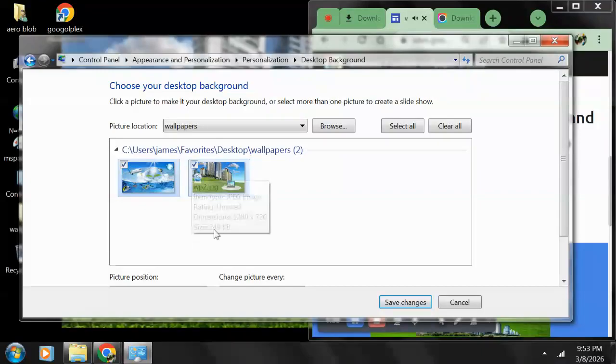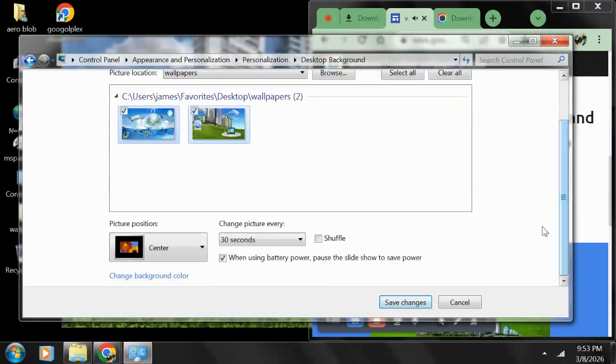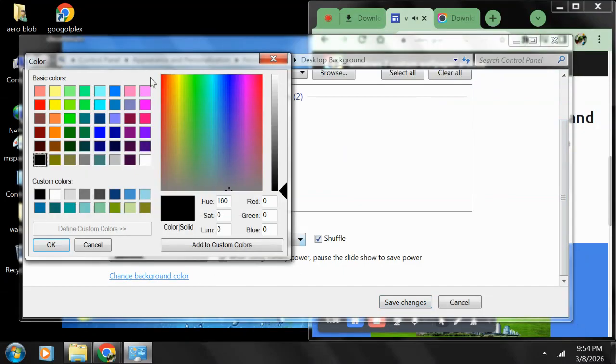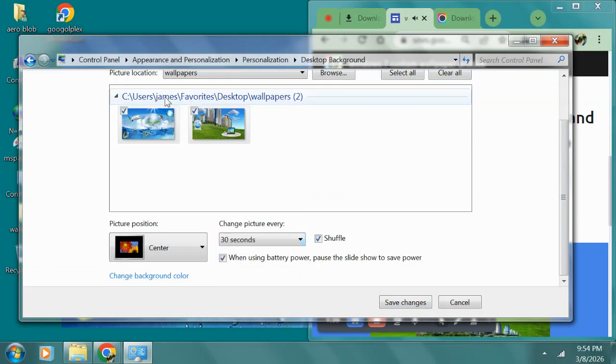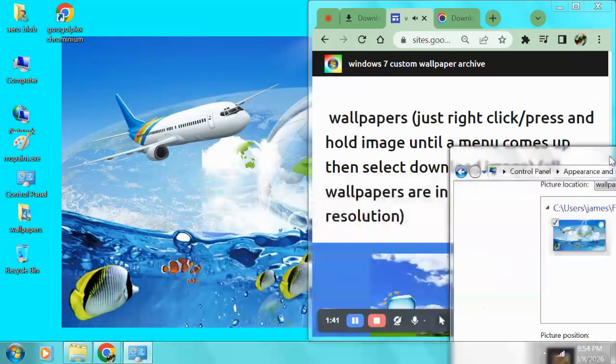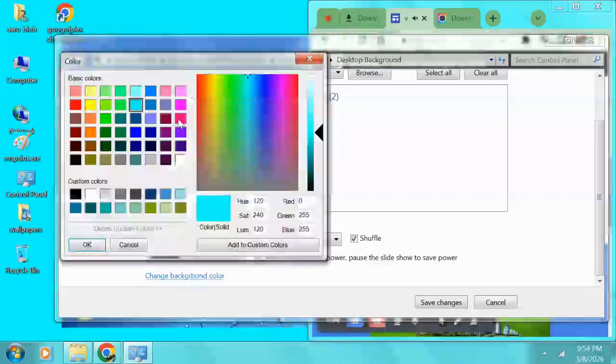Now, I'm going to set it to a slideshow, but you can do whatever you want. For me, you can just change the picture every 30 seconds, whatever. And if you're using center, you can also change the background color. And there you go. It's perfect. I feel like it needs a bit more green though.